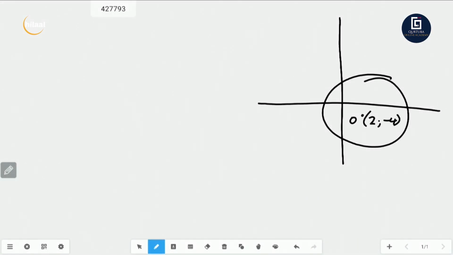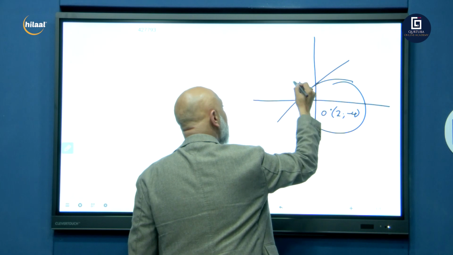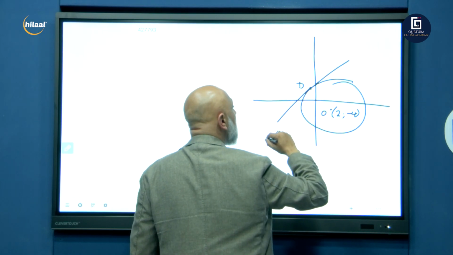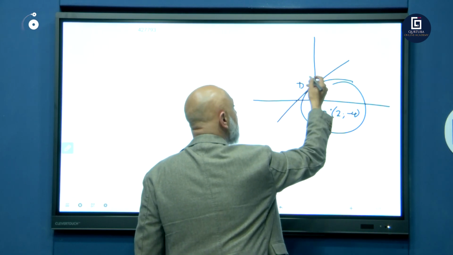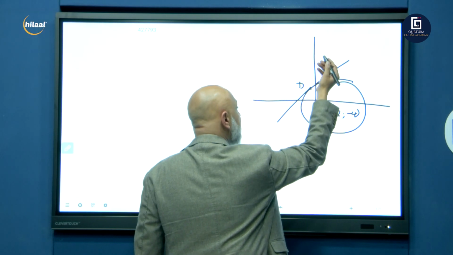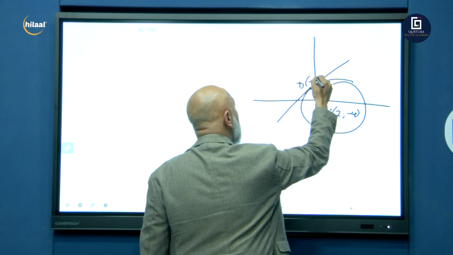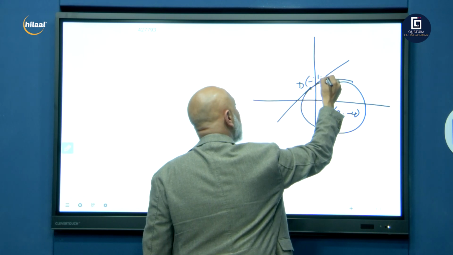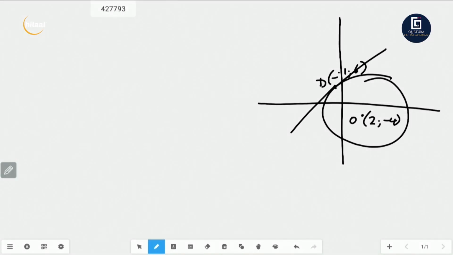Right. I now give you a tangent passing there. And that point there is point D. And I tell you D's coordinates is -1 and 6. Okay, so 2 and -4, -1 and 6.